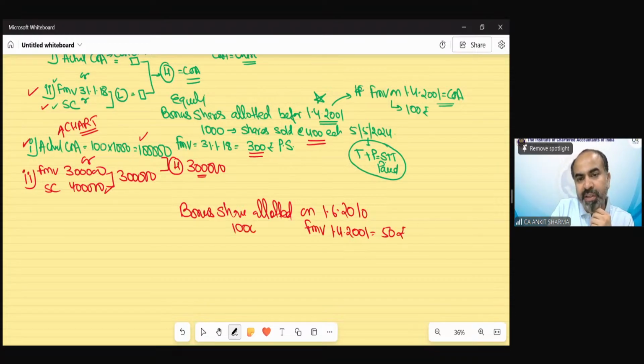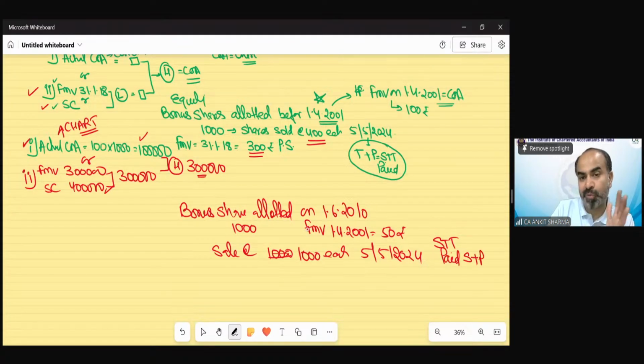There were 1000 bonus shares, sold at the rate of 1000 each on 5th May 2024. STT has been paid on sale and purchase both. The FMV on 31st January 2018 is, suppose, 800 each.